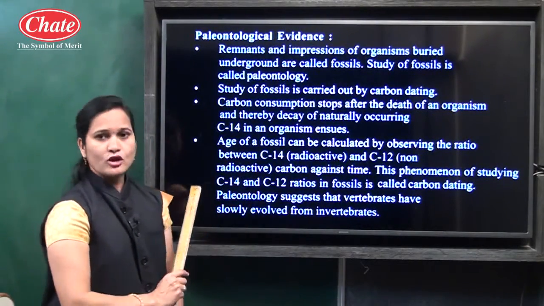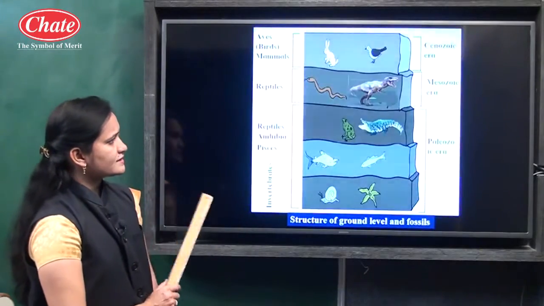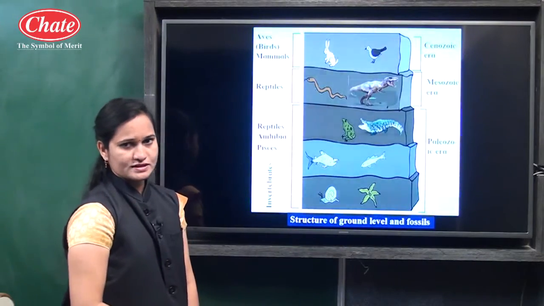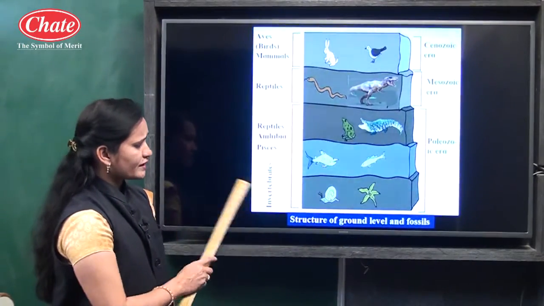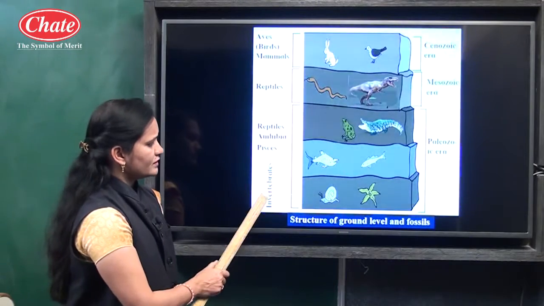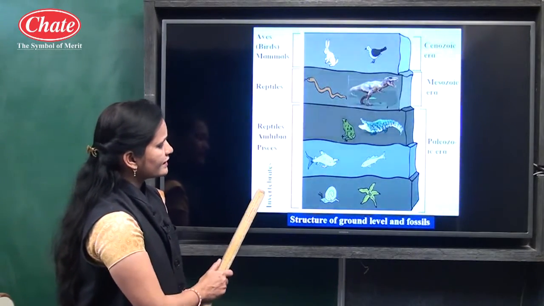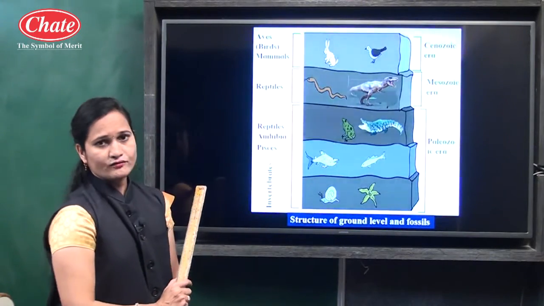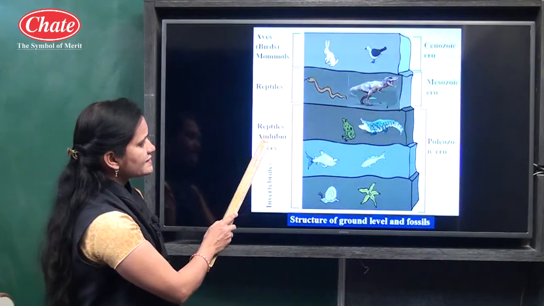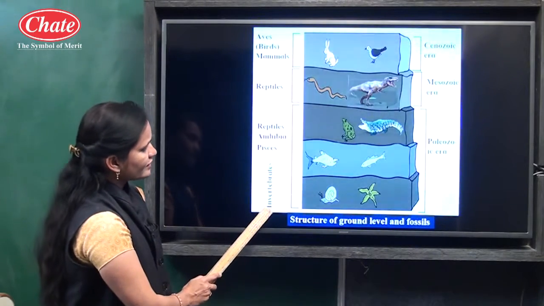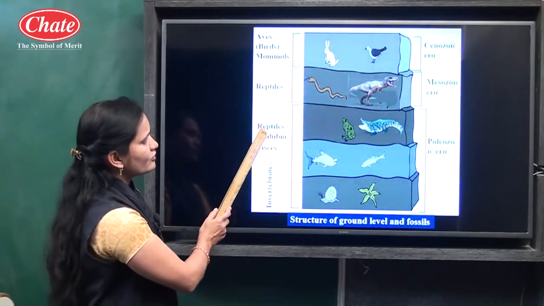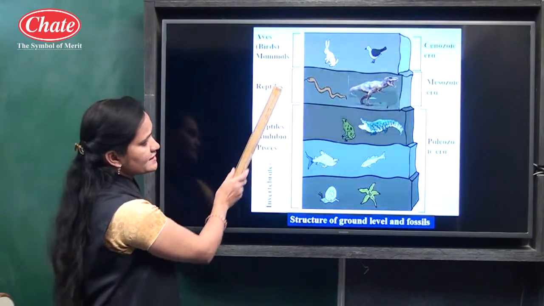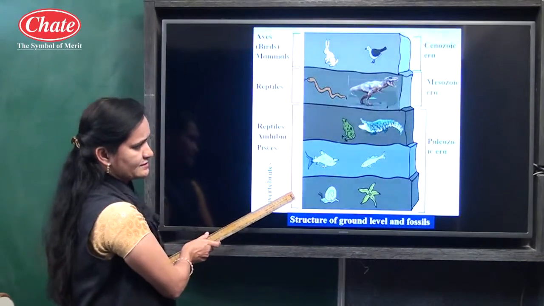Now for this point we will observe one diagram and discuss it. Here you can see the structure of ground level and the fossils. If we observe it carefully, it is indicated that vertebrates slowly appeared from the invertebrates. Here you can see reptiles, amphibia and pisces, and downside of it invertebrates are there. But slowly when evolution starts to occur, they get converted into the vertebrates. So vertebrates evolved from the invertebrates.